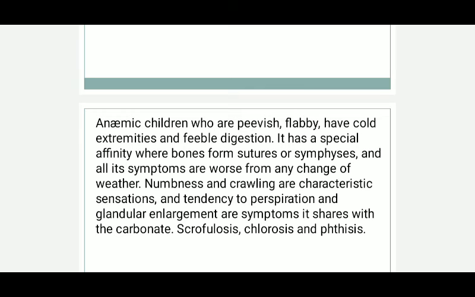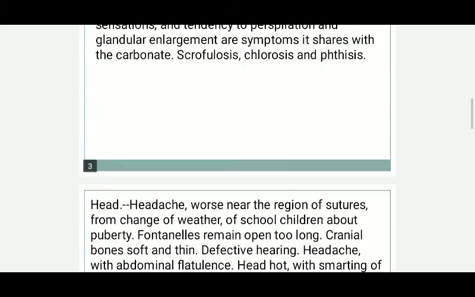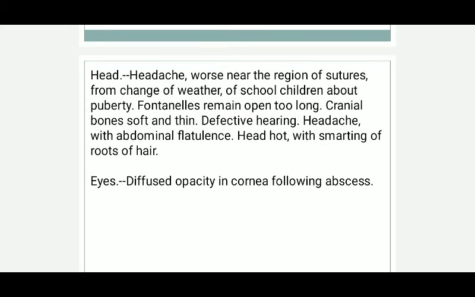It has special affinity where bones form sutures and symphyses, and all its symptoms are worse from any change of weather. Numbness and crawling are characteristic sensations, and tendency to perspiration and glandular enlargement are symptoms it shares with the carbonate, that is your Calcarea carb. There is scrofulosis, chlorosis, and phthisis. I have explained all this. Headache is worse near the region of sutures, from change of weather, of school-going children about puberty. Fontanelles remain open too long, cranial bones are soft and thin, defective hearing is there, headache with abdominal flatulence. Head is hot with smarting of root of hair.